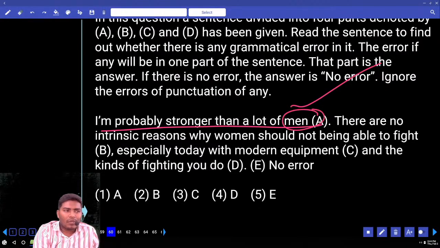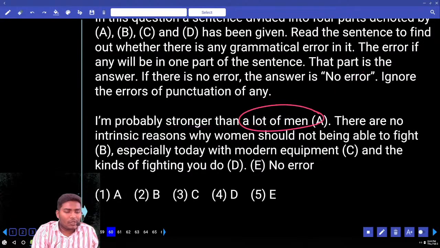Men: is it singular or plural? "A lot of" is an indicator of singular or plural? Plural, not singular. "A lot of" is a plural indicator. So this combination is absolutely fine.